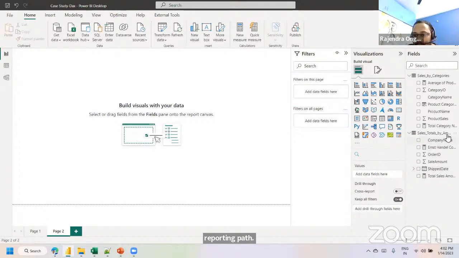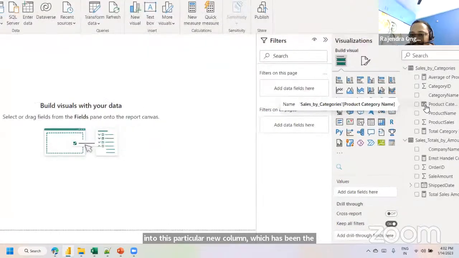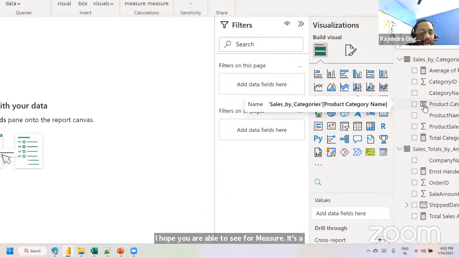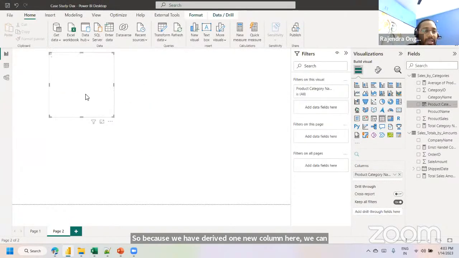See here, this particular new column has an icon that stands for a table with fx. I hope you are able to see. For a measure, it's a calculator symbol. For a new column, or a calculated column, the icon is a table with fx. Because we have derived one new column here, we can make use of it. Just drag and drop it onto your reporting canvas.